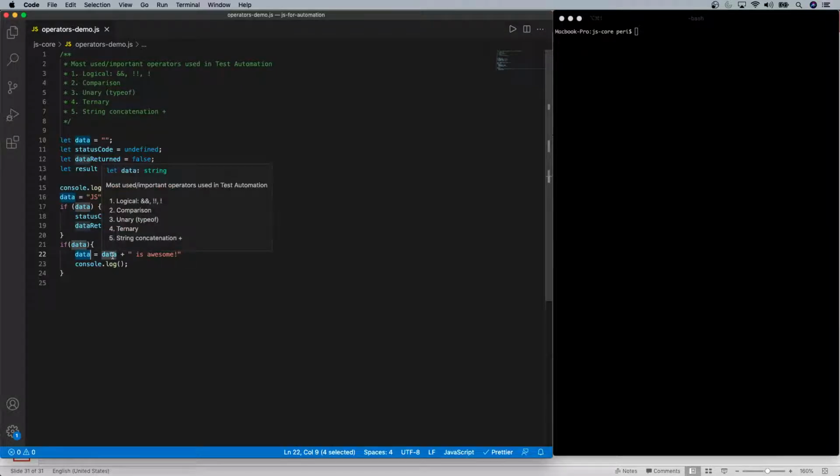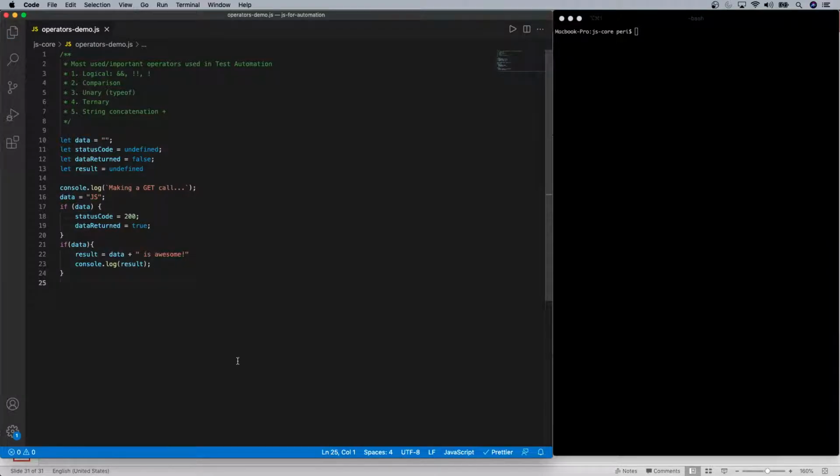So basically, plus here means the concatenation of this and then this. Remember, if either side of the plus operator is a string, then it will implicitly convert the other type into a string. Obviously that's a concatenation. This will be saved in data, and then we just print the same thing. Instead, because we declared a new variable, let me save this as a result and just print the result.